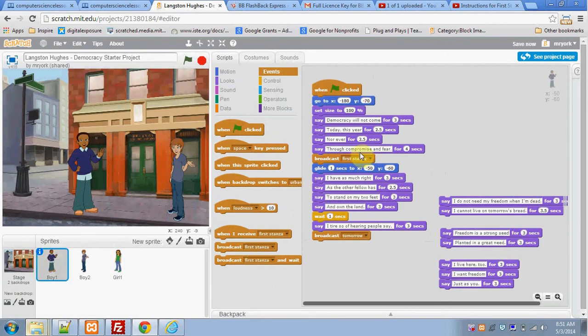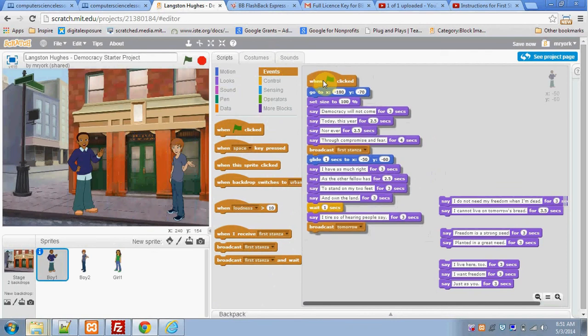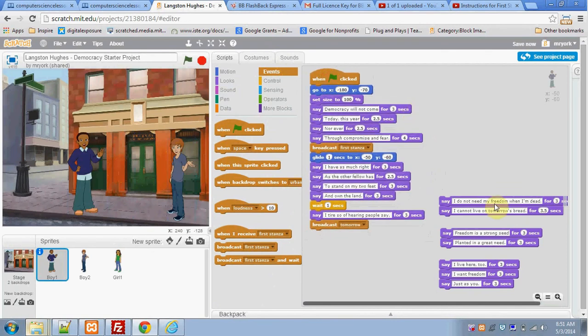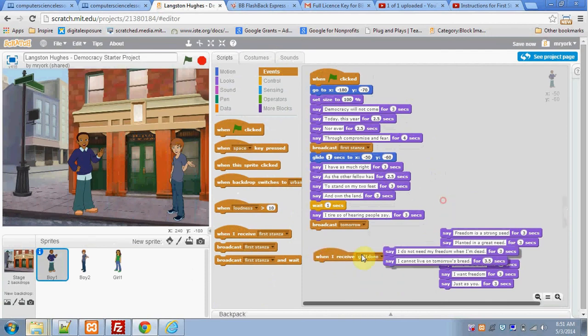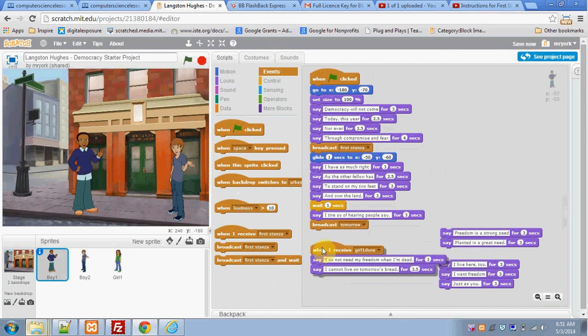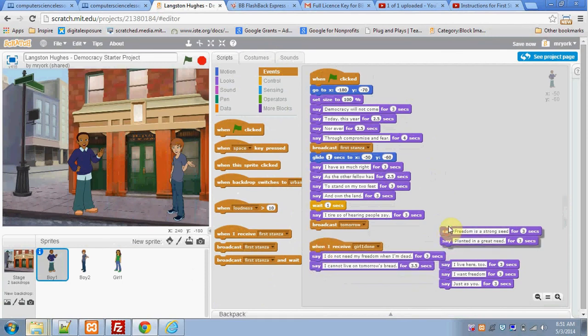We come back to our narrator, and we're going to have him pick up where we left off. So I'm going to say, when I receive girl 1 done, our narrator is now going to say the last 2 lines of the third stanza.